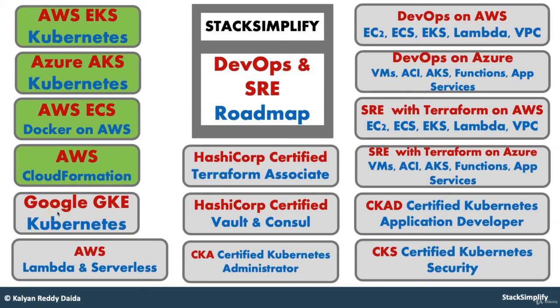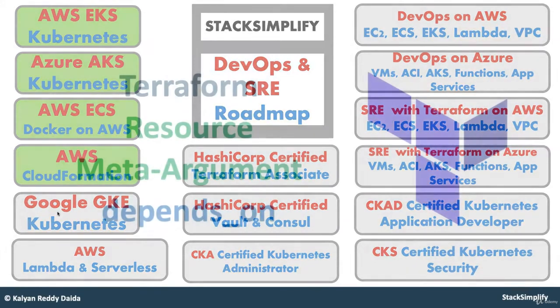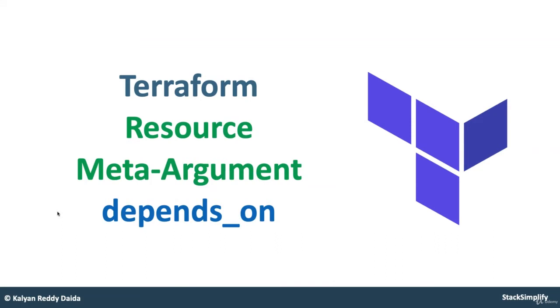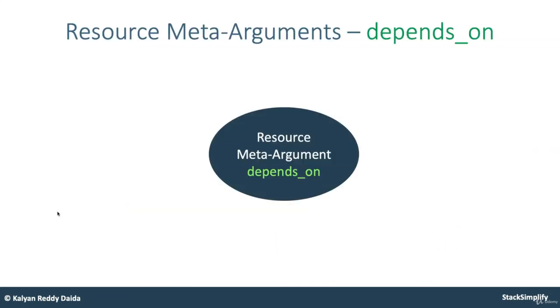Welcome back. In this lecture, we are going to understand about the Terraform resource meta argument named depends_on. This slide is going to be a theoretical slide with very good information about the depends_on meta argument. Whenever you want to reference the information about resource meta arguments, you can directly refer to this slide when you are planning to do your certification or anything.